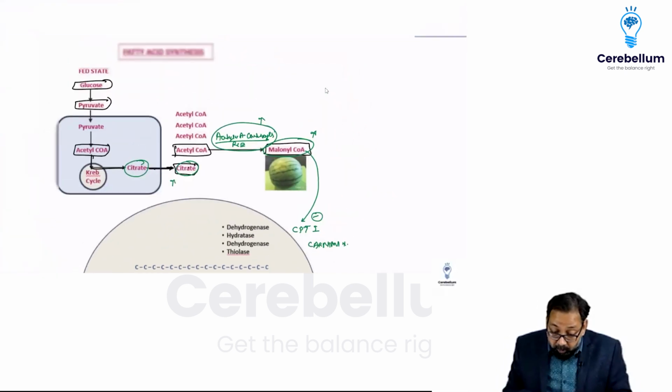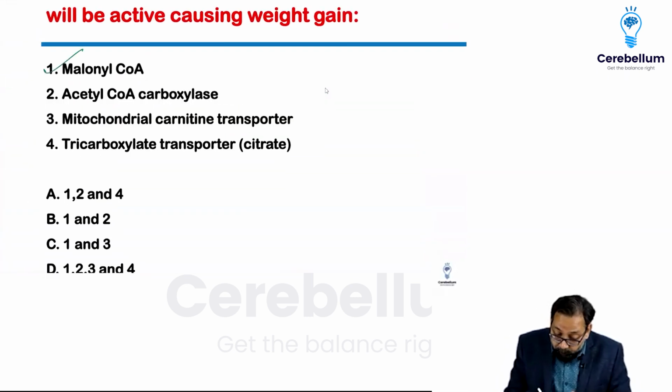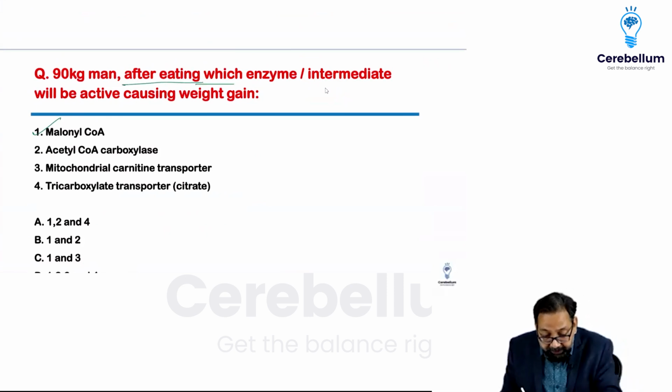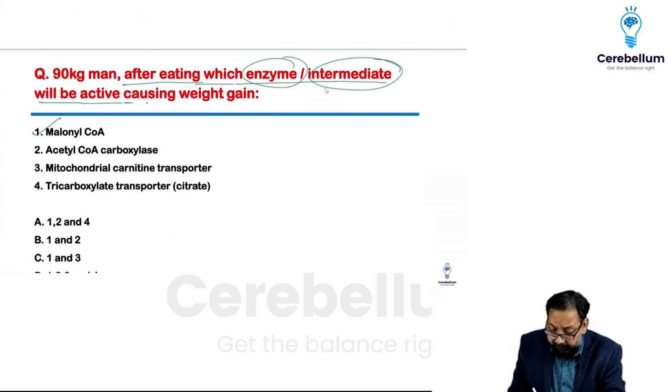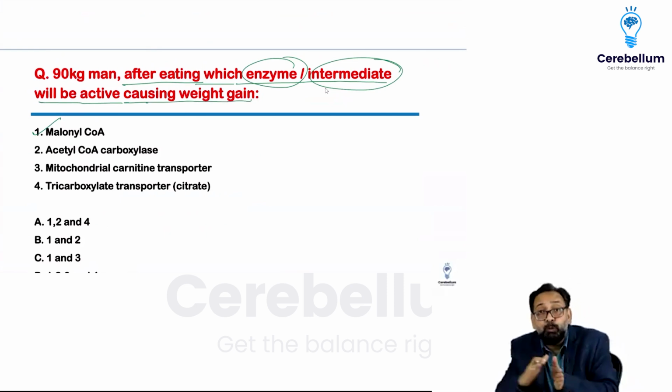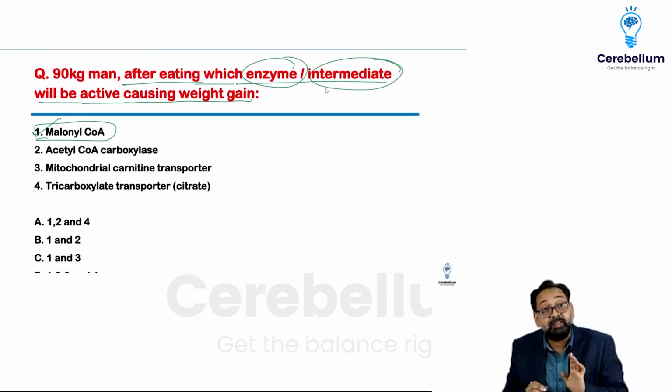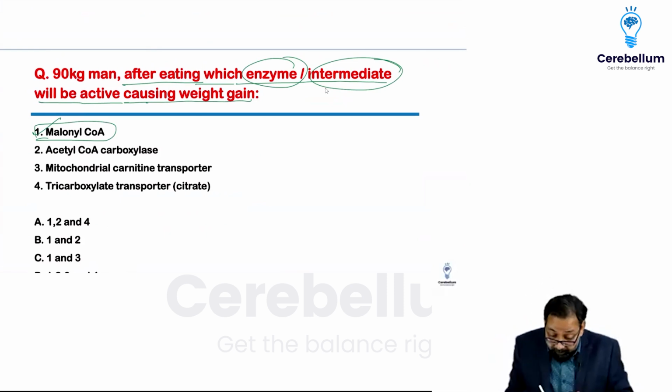Yes. So in this, for a 90 kg man after eating, which enzyme or intermediate will be active causing weight gain, meaning which causes fatty acid synthesis? Malonyl coenzyme A is an intermediate of fatty acid synthesis. It is an inhibitor of the mitochondrial transport of fatty acid.